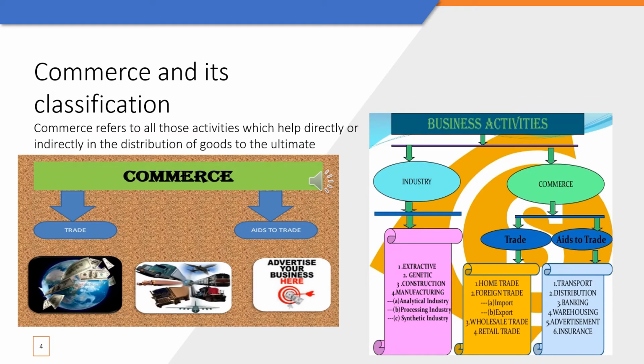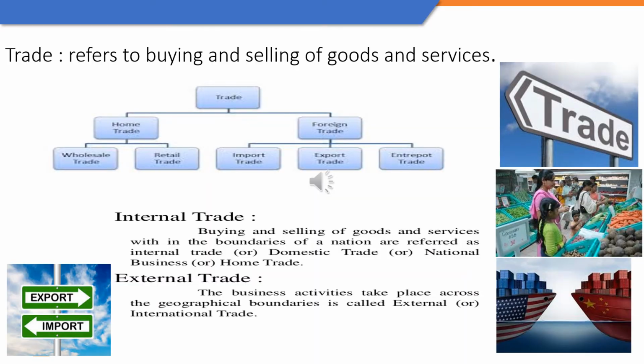Now understand what is commerce. As I told you earlier, commerce refers to all those activities that help in distribution of goods to the end consumers. So through commerce, we are trying to remove all the hindrances that come in the way of distribution. Commerce is further divided into trade and auxiliaries to trade, which are also known as aids to trade. Talking about trade, trade simply refers to buying and selling of goods and services.